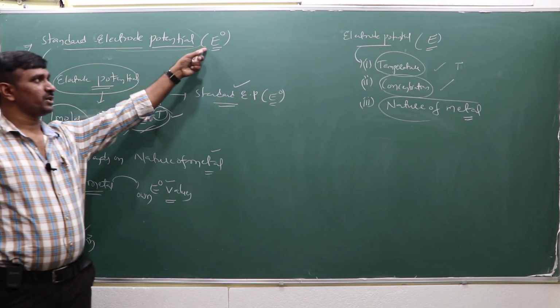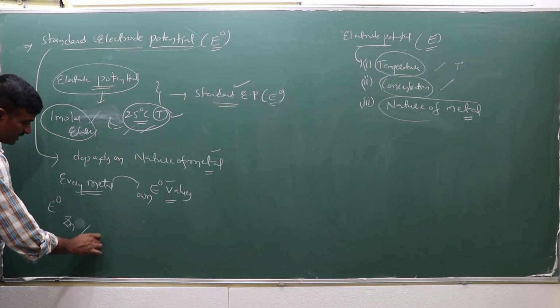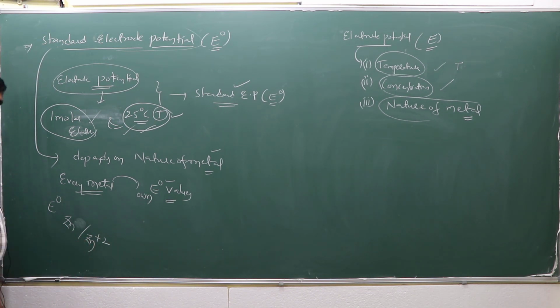E0 is the standard reduction potential, and I mentioned that Zn²⁺ going to Zn is which one? Reduction potential. Or Zn going to Zn²⁺ is which one? Oxidation process.